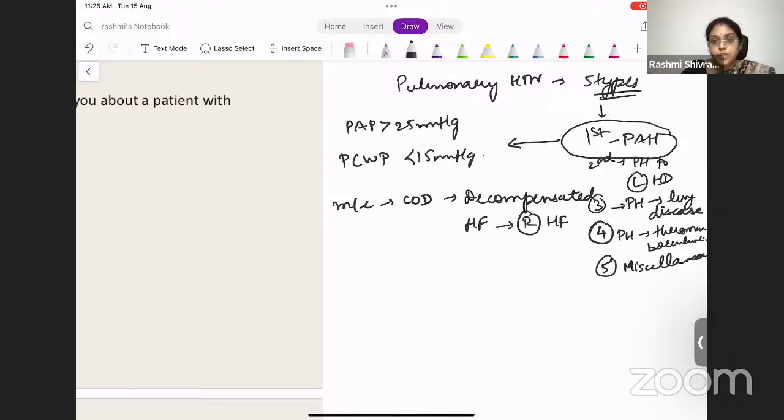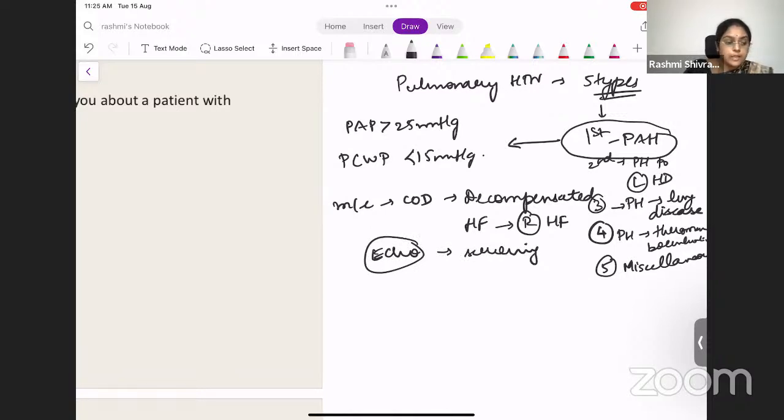So pulmonary hypertension, you have seen the types and also the definition and the most common cause of death. This is very important. It's very, very commonly asked in your MCQs. So what is the screening test for these patients? The screening test will be echo.